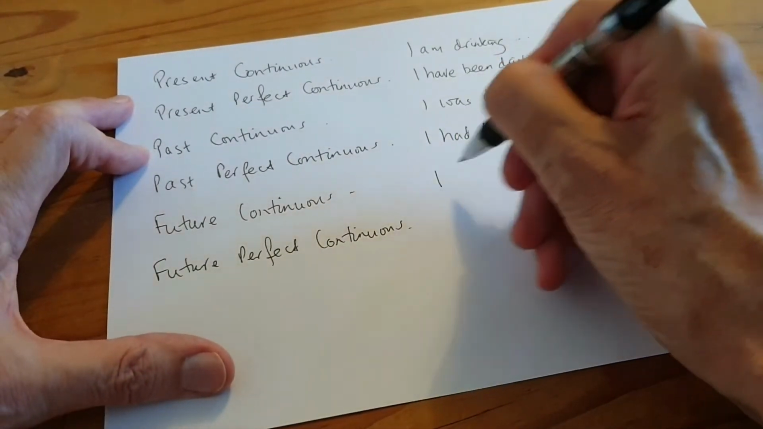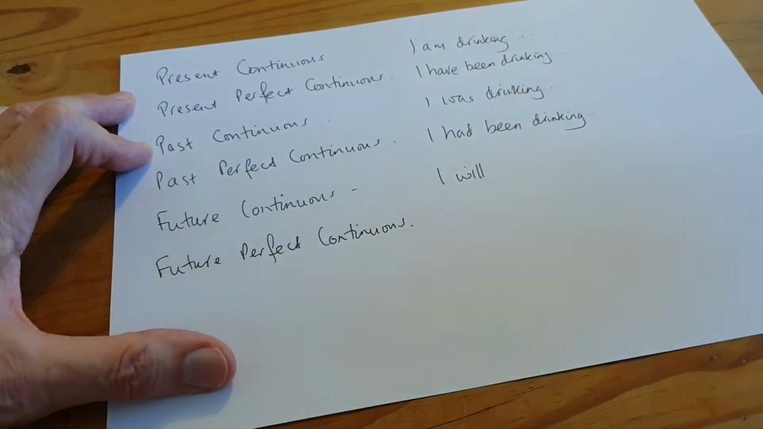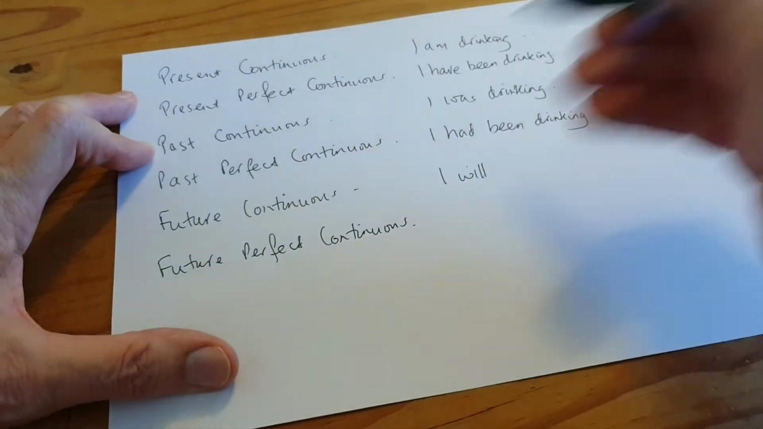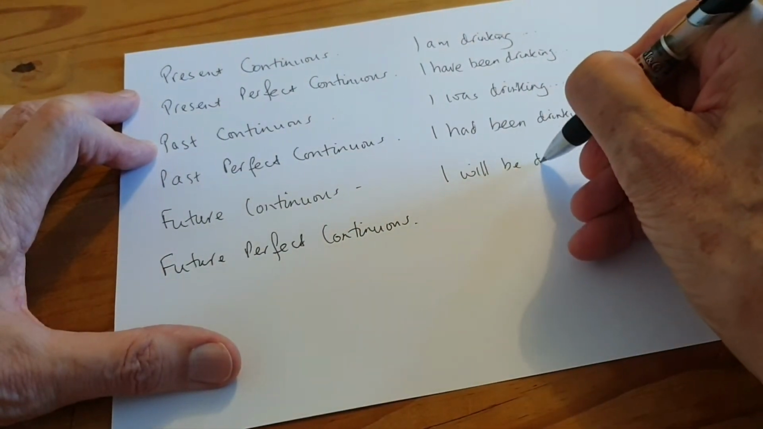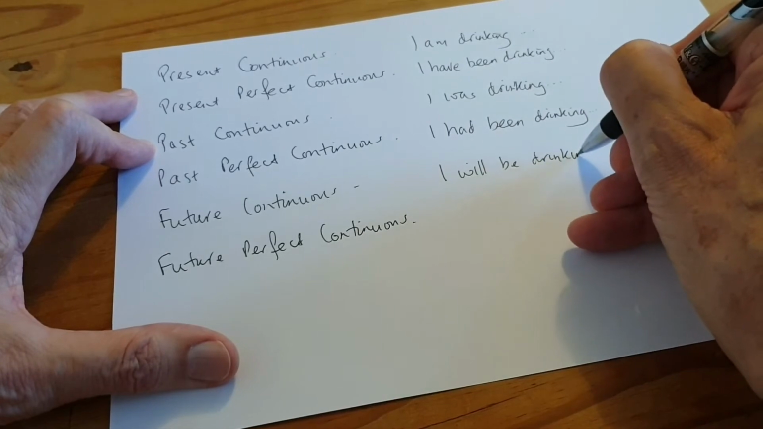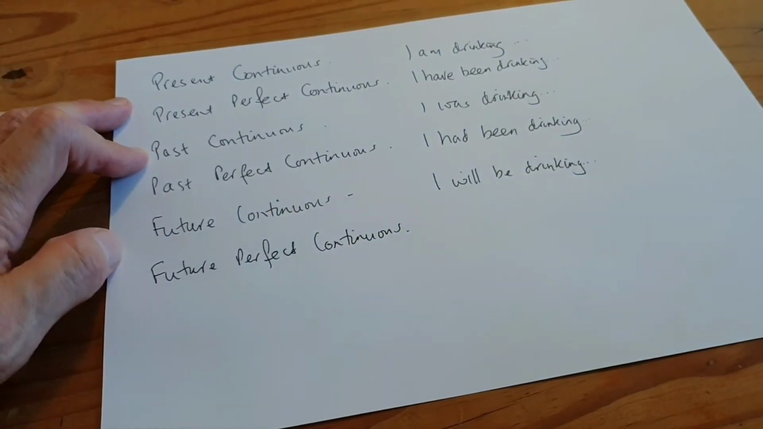Future continuous. Into the future, I will. After will, infinitive. I will, because you make continuous with the verb to be plus ing, it's I will be drinking. I will be drinking my tea at 7 o'clock tomorrow morning.